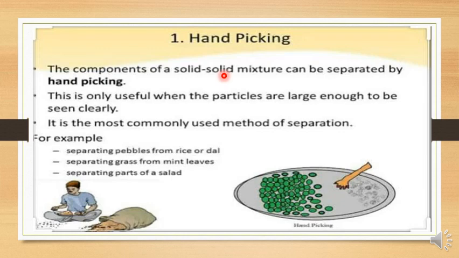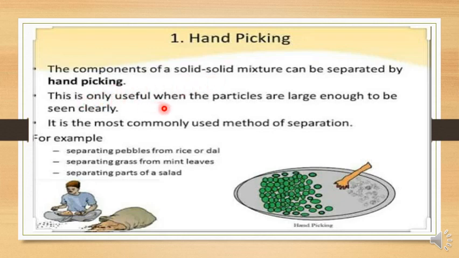If rice is mixed with a glass of water, can you pick it by hand? Is it a convenient method? No, here you are going to use a strainer, again the same way you separated tea leaves from the tea. So if you want to use the hand picking method, both substances should be in solid state.